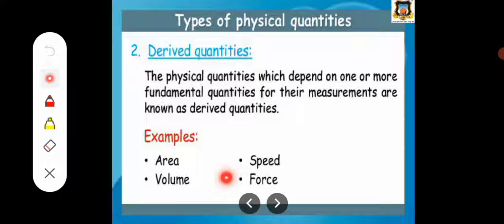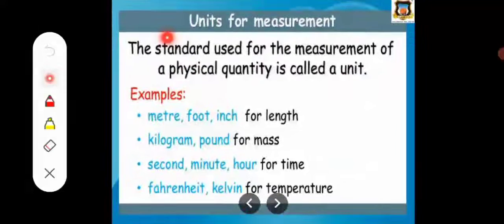Why are these quantities called derived quantities? When we measure a force, we know that force is equal to mass into acceleration, right? That is a combination of two physical quantities, where mass, a fundamental quantity, is combined with acceleration. That's why these are called derived quantities. So these are the two types of physical quantities: the first is fundamental and the second is derived quantities.